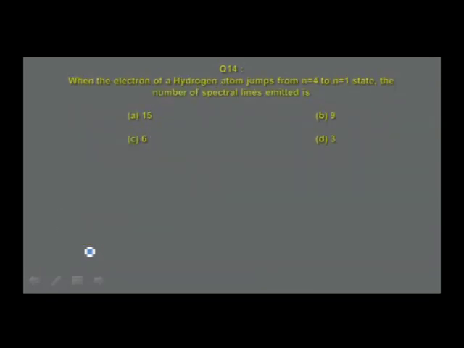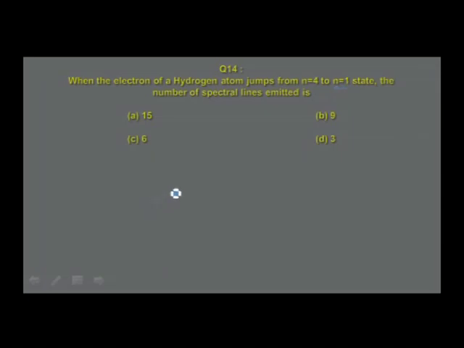Let us go to the next one. When the electron of a hydrogen atom jumps from n = 4 to n = 1 state, the number of spectral lines emitted is? The question is on the number of spectral lines emitted, and therefore the formula to be used, n = 4 to n = 1, ground state is n = 1.